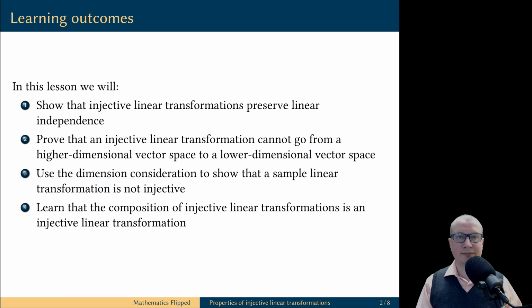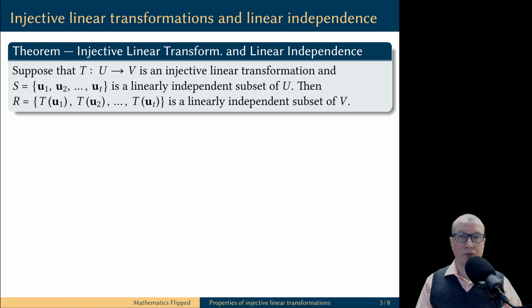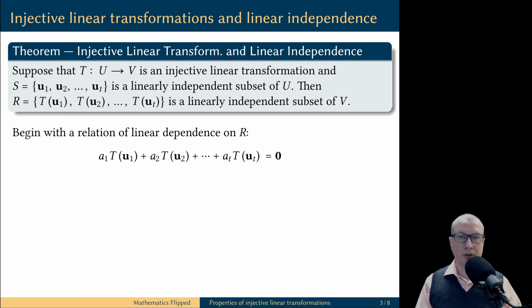Let's get started. First, let's prove that if you apply an injective linear transformation to a linearly independent set, then the result is again a linearly independent set. Our goal is to prove that the set of values is linearly independent in the codomain, and for this, we start with a relation of linear dependence on this set. Our goal is to prove that this relation must be trivial.